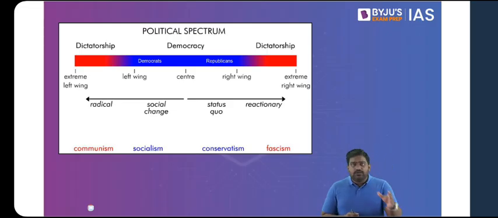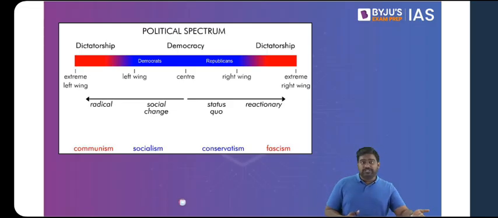Before we get into the depth of the chapter, I would like to introduce you to political ideologies such as left-wing and right-wing ideologies. Since I'm using the term left-wing extremism, you should know what is left-wing ideology, right? And if there is something called left-wing, obviously there will be something called right-wing as well. If there is left-wing ideology, there will be right-wing ideology. If there is left-wing extremism, there will be right-wing extremism as well.